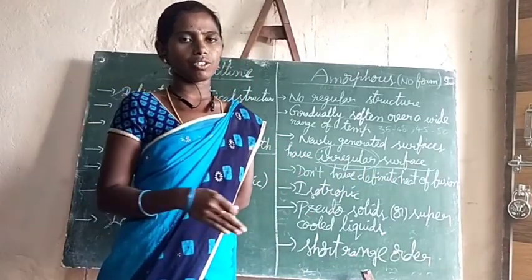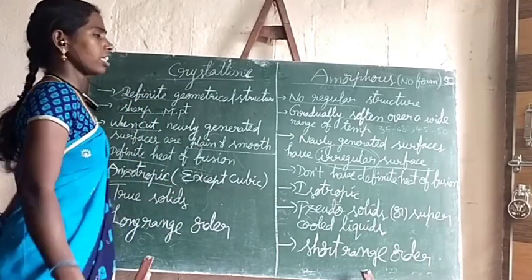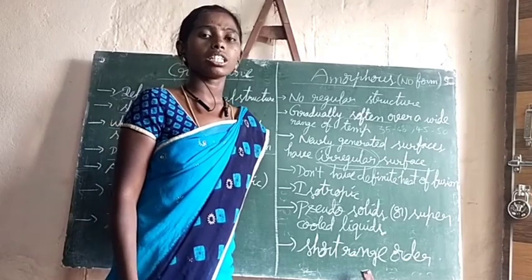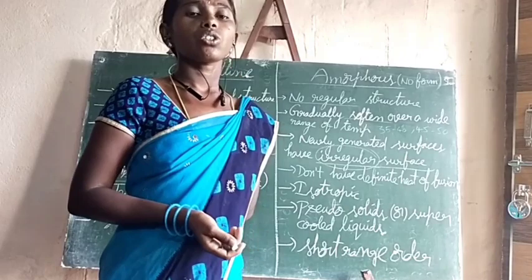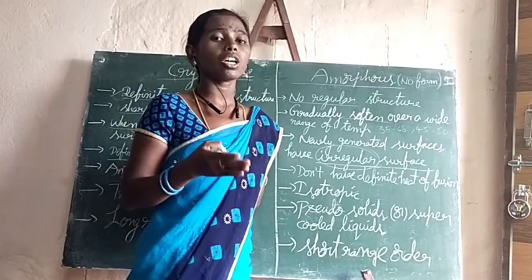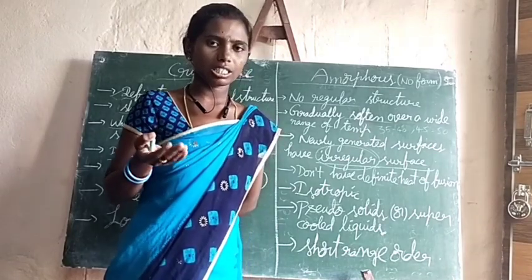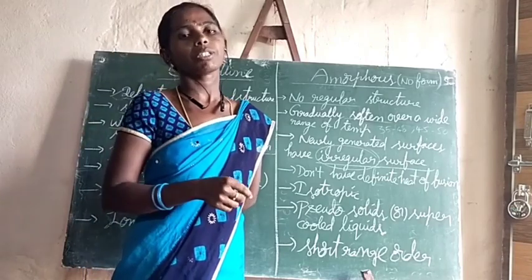Wide range of fusion will be. Next, anisotropic. Already I told you, crystalline solids are anisotropic in nature. Anisotropic means exhibition of different physical properties, like electrical conductivity and refractive index, along different directions within the same crystal.